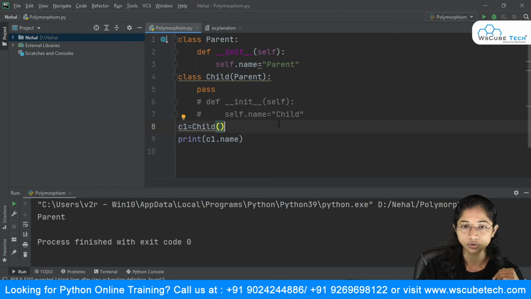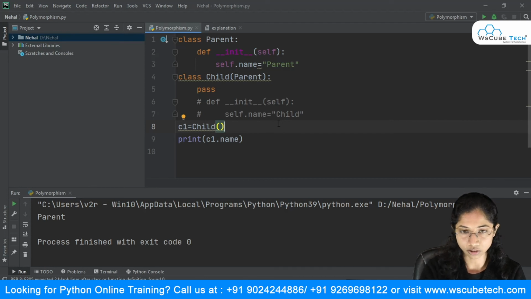All right, so you can see this thing happening. Suppose I don't have this pass now. I will remove the comment here. In order to call the parent variable name, I have to create the object of my parent class.